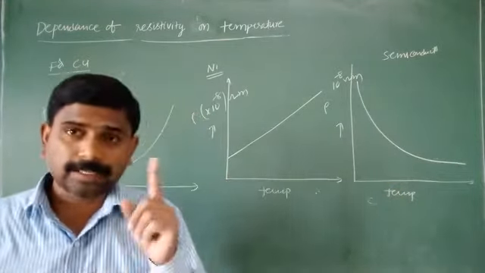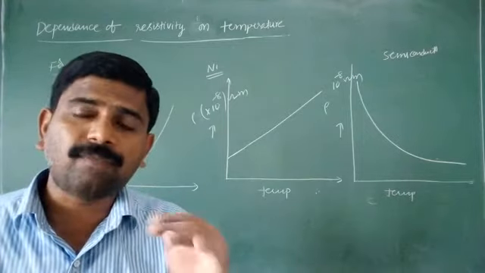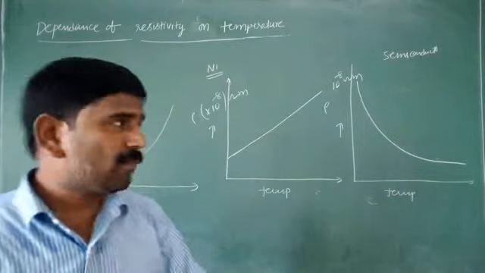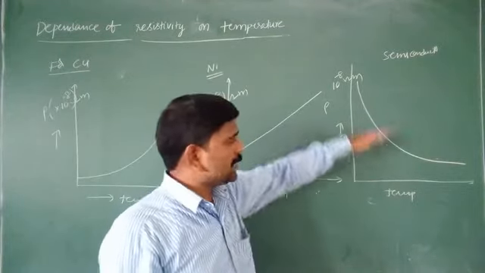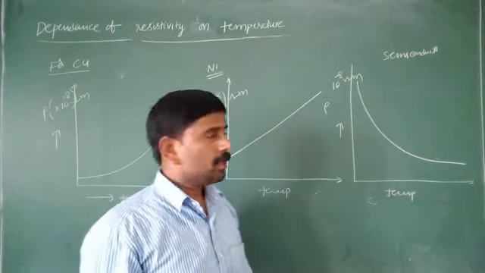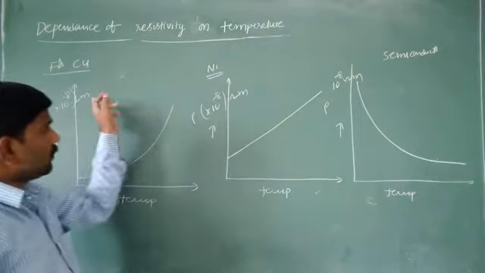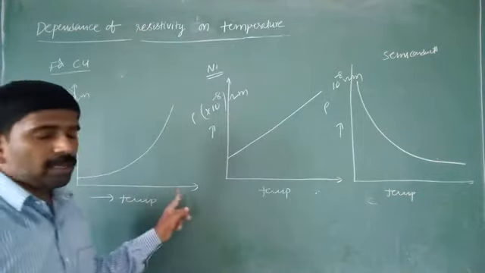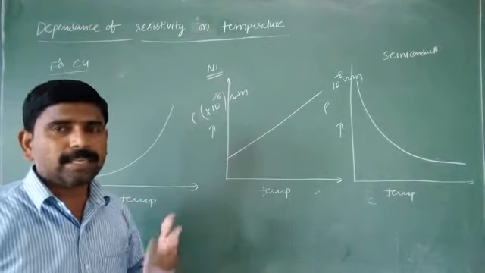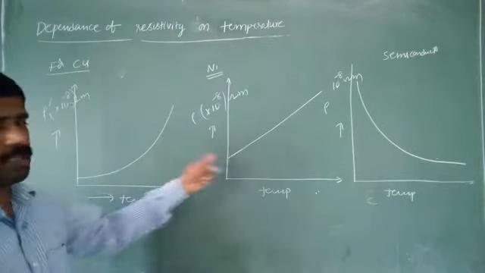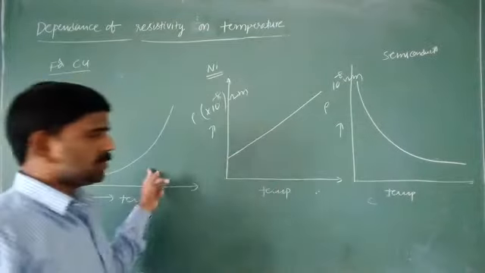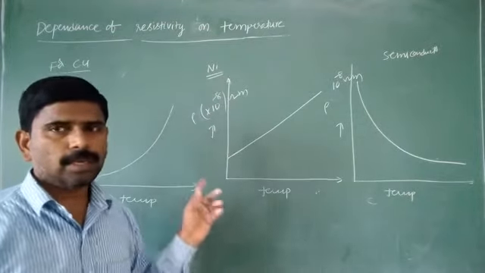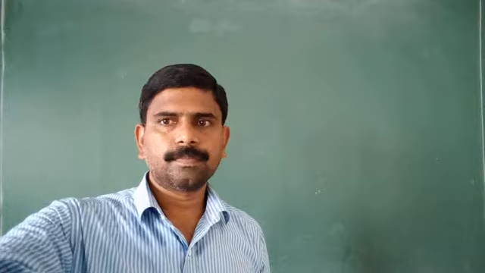Already we know that in semiconductors alpha is negative, meaning with an increase in temperature, resistivity decreases. In the case of conductors, with a rise in temperature, resistivity increases. Here resistivity decreases, here resistivity increases. Observe that.